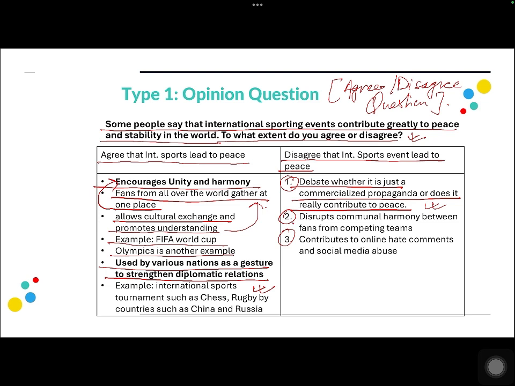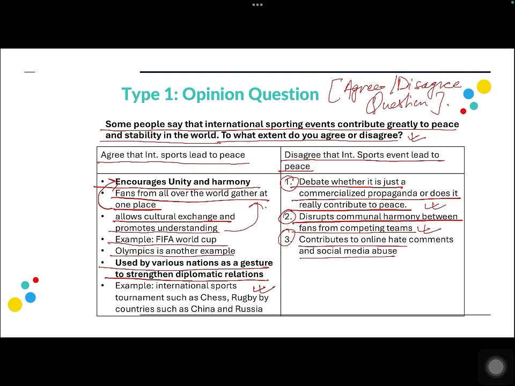The second point is it disrupts communal harmony between fans from competing teams. Now, obviously, we do know that, especially, I would not like to name a country, but especially in a lot of developing countries, we'll see people coming on social media and spreading hate messages and memes about teams of other countries and making it religious, breaking the harmony between these people, especially on sensitive issues. So that could be another reason why I think that it does not contribute to peace.